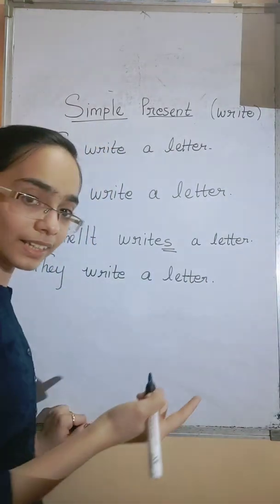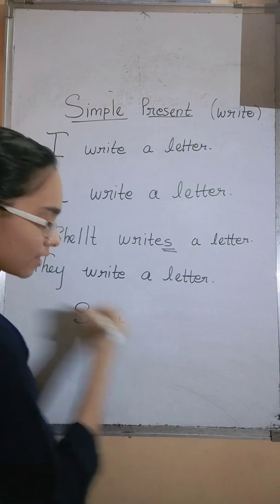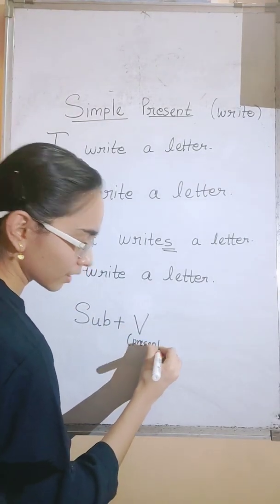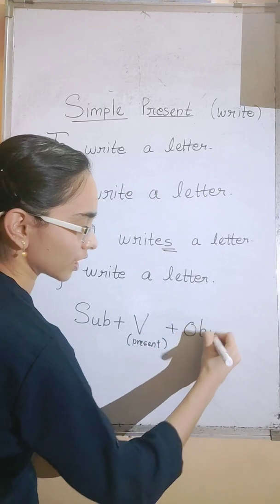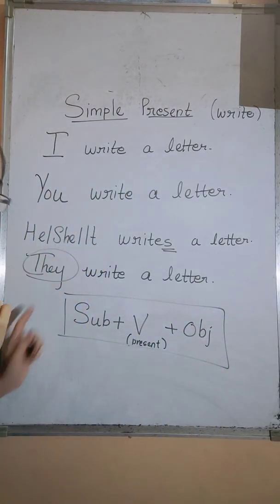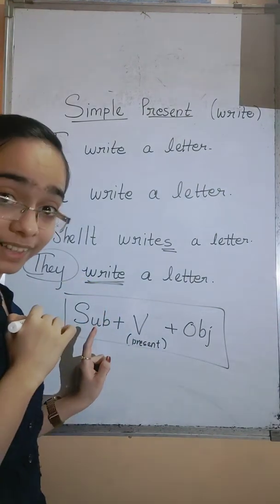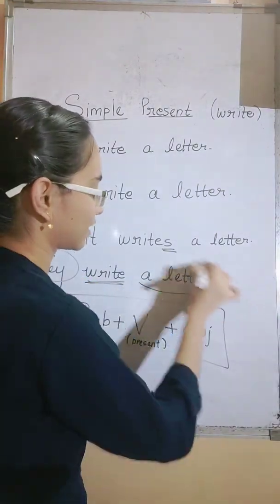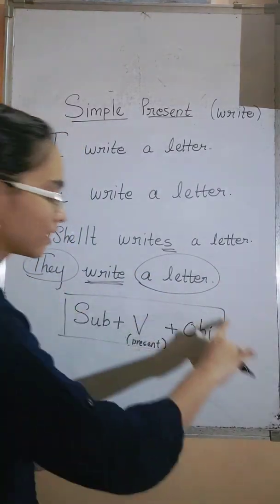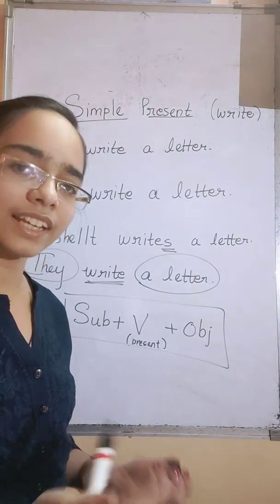So how is the sentence formation? It is nothing but subject plus verb in its present tense form plus object. Just check out here. Subject, they, plus verb, write, and object, a letter. Okay, so if you know this sentence formation, you will be able to write any sentence in any given tense.